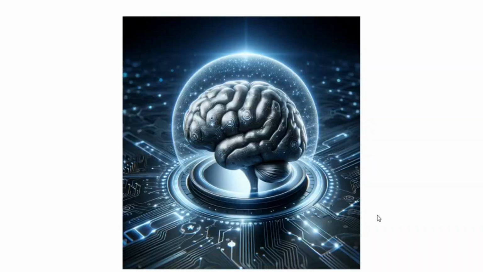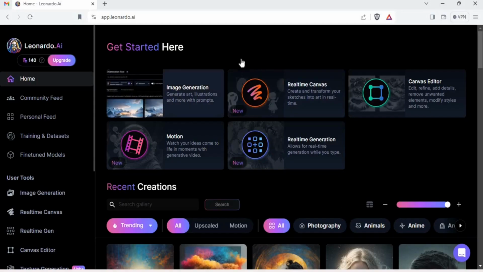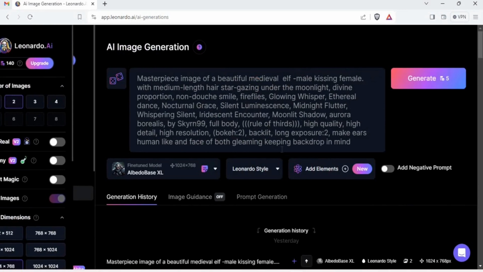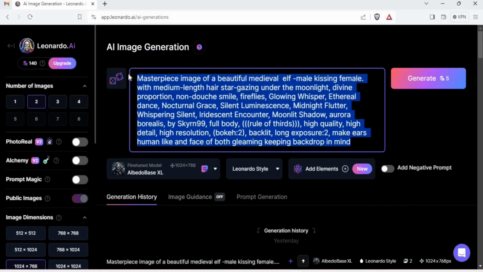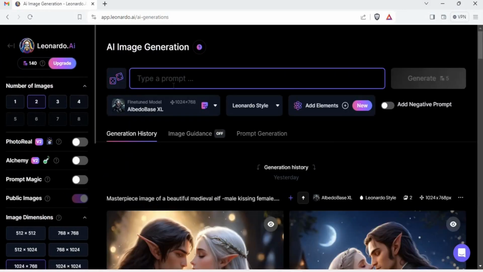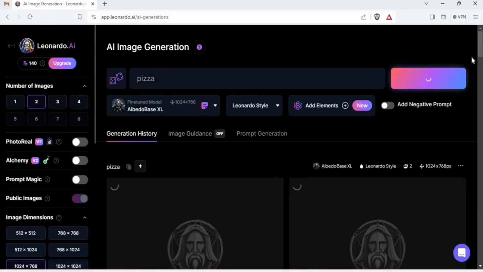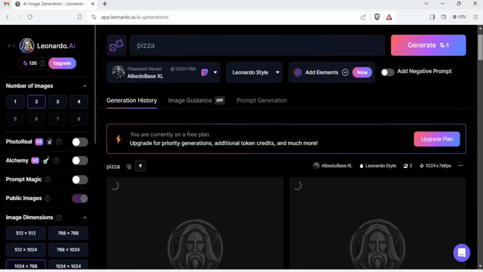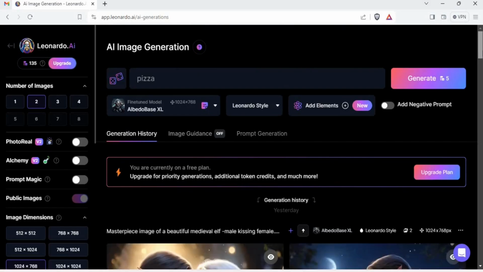Let me give you an example with Leonardo AI. So this is my Leonardo AI, as you all know by now. Let's generate something really random, something like pizza. Now this is the most absurd kind of prompt that I've given. It's just pizza, very simple, very straightforward.